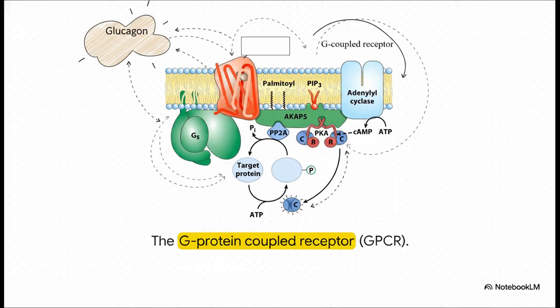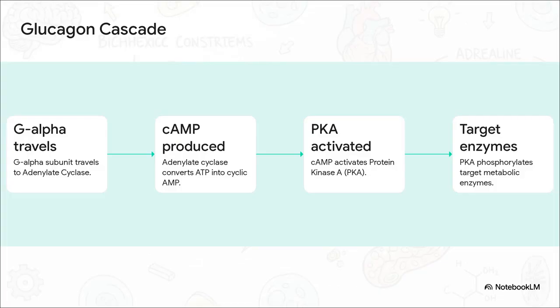This receptor snakes back and forth through the cell membrane 7 times, and on the inside, it's coupled with a trimeric G protein made of alpha, beta, and gamma subunits. When glucagon binds to the outside, the receptor shifts, forcing that alpha subunit to physically separate from the other two. Watch how intricately this cascade builds. That newly liberated G-alpha subunit slides along the inside of the membrane until it docks with an enzyme called adenylate cyclase. Adenylate cyclase wakes up and starts wildly converting cellular ATP into cyclic AMP, or cAMP.